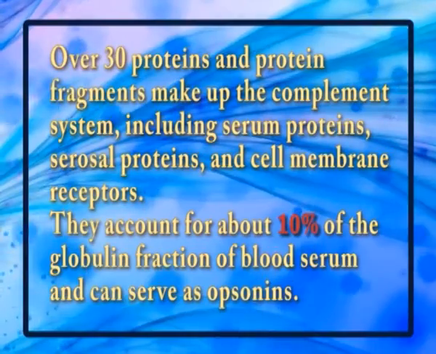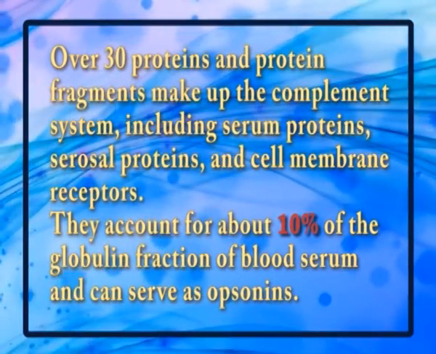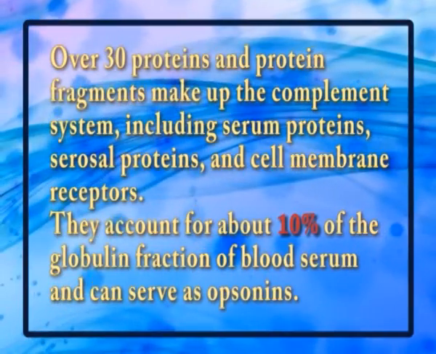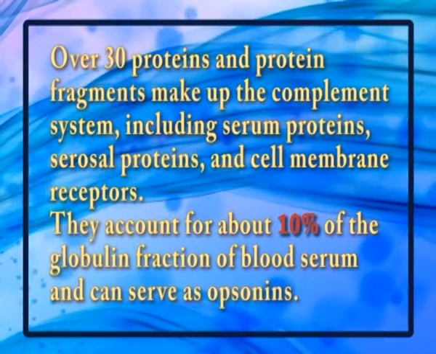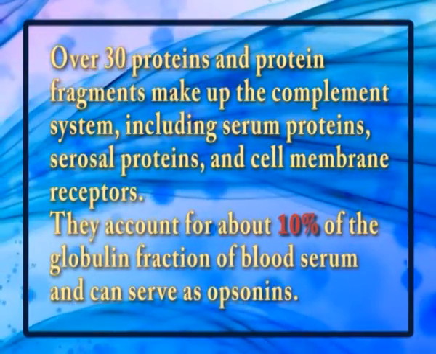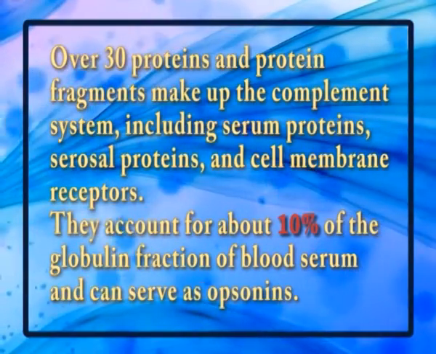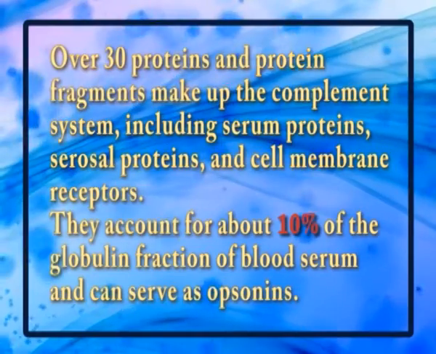The end result of this complement activation or complement fixation cascade is the stimulation of phagocytes to clear foreign and damaged material, inflammation to attract additional phagocytes, and activation of the cell-killing membrane attack complex. Over 30 proteins and protein fragments make up the complement system, including serum proteins, serosal proteins and cell membrane receptors. They account for about 10% of the globulin fraction of the blood serum and can serve as opsonins.